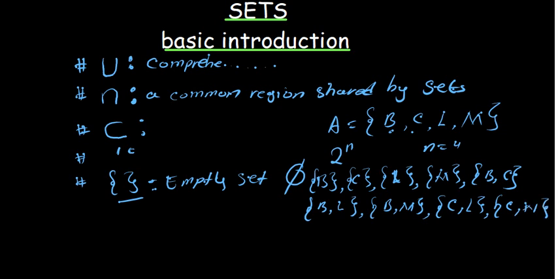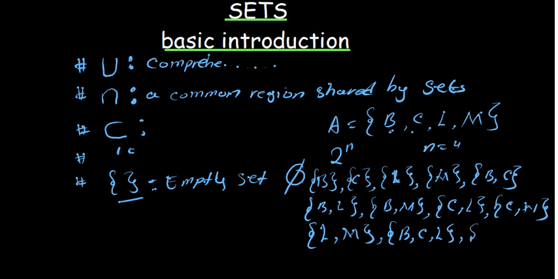Down here again, since C is done, I'll go to my L. I've already paired C and L, but I've not yet paired L and M. Then what else do I have? I can pair them three at a time. I can say B, C, L. I close.